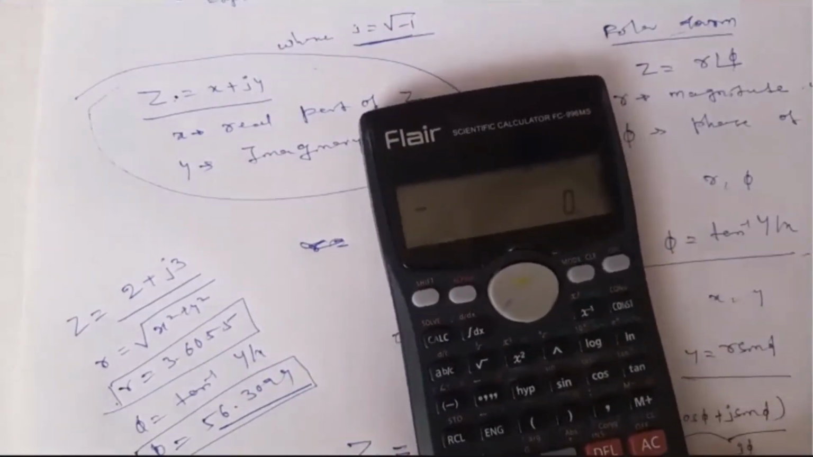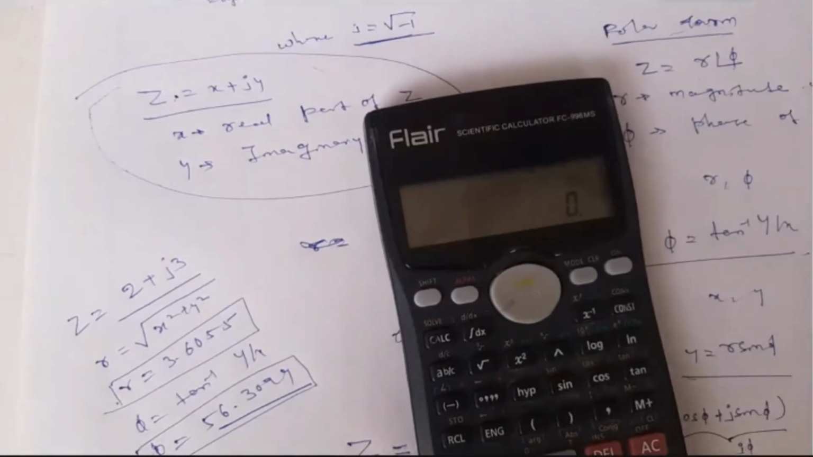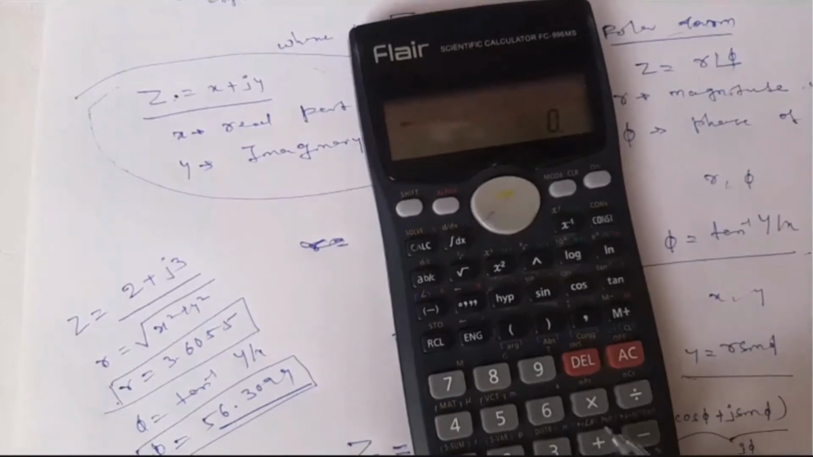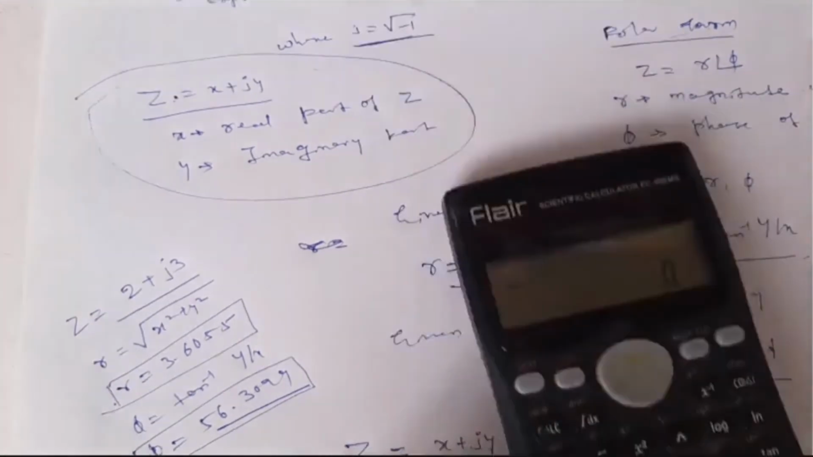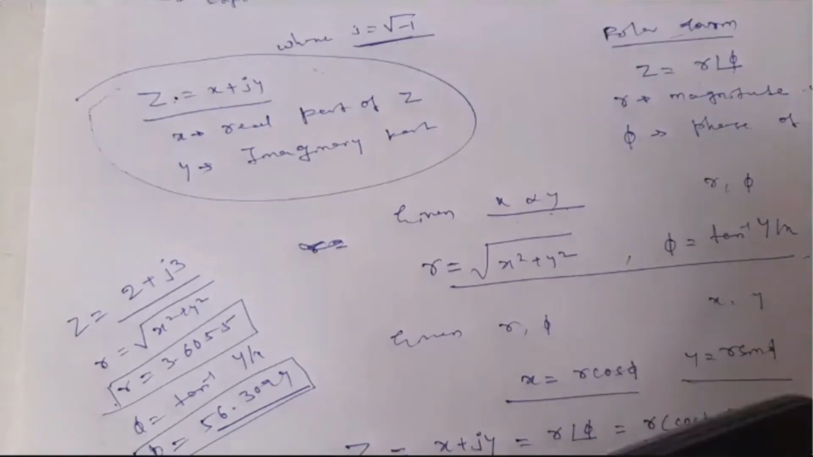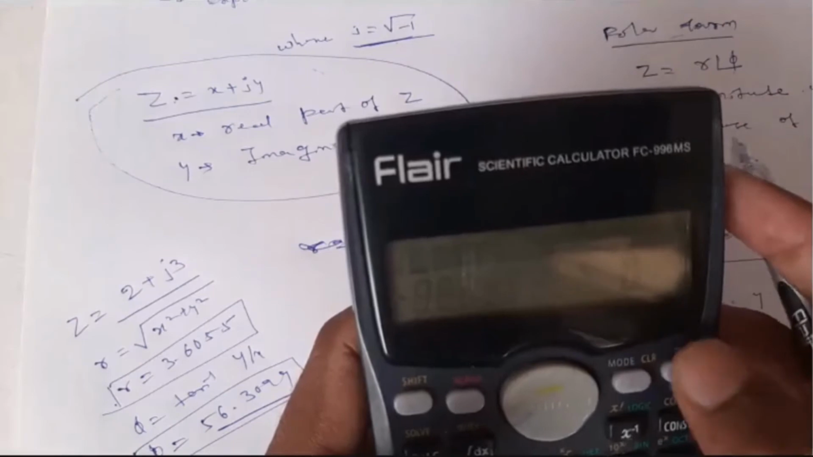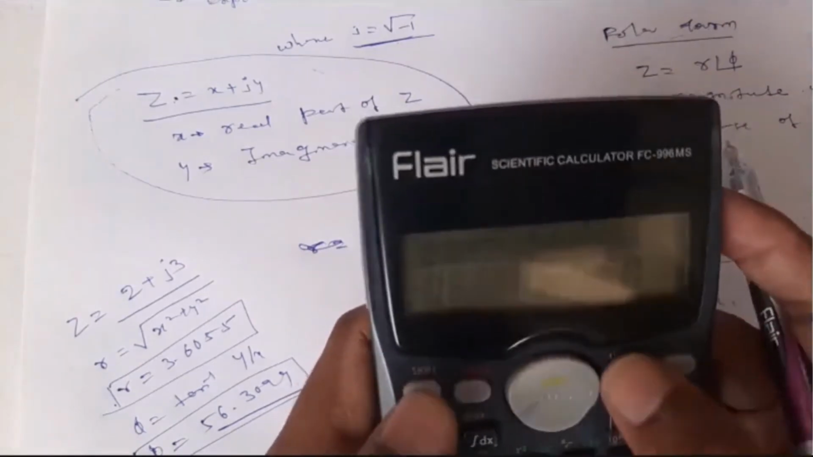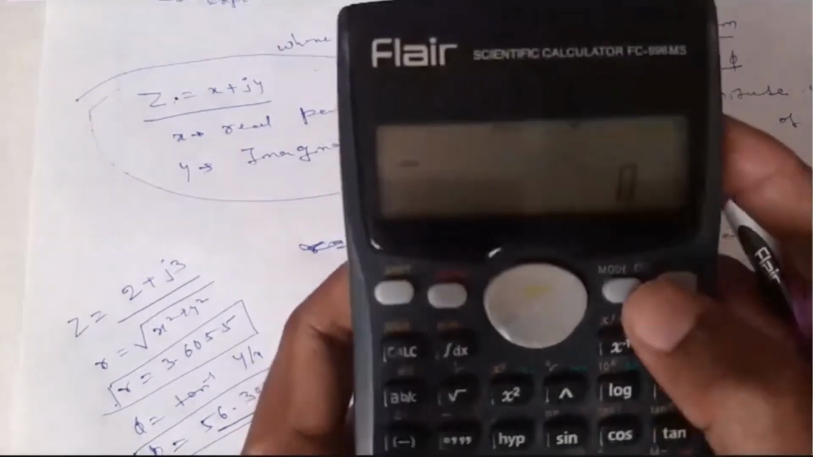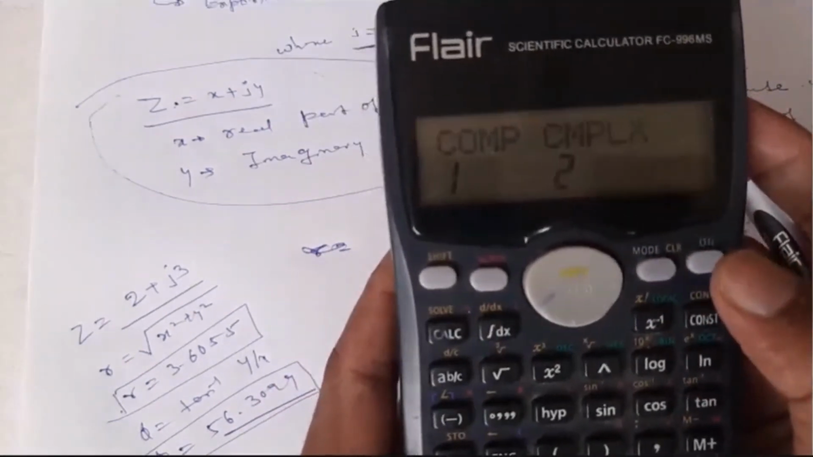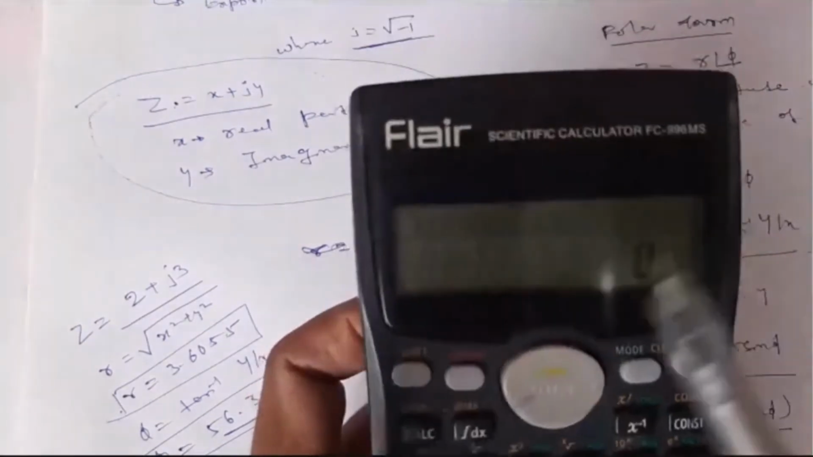Look at this. If you have this calculator, you can directly convert. See here there is one button, you can see here polar to rectangle. This is polar form, this is rectangular form. So you can convert it very easily. First and foremost you should put the calculator in complex form. There is a mode selection button. If you press this, the second one is complex form, so press 2. Now you can see the complex form.